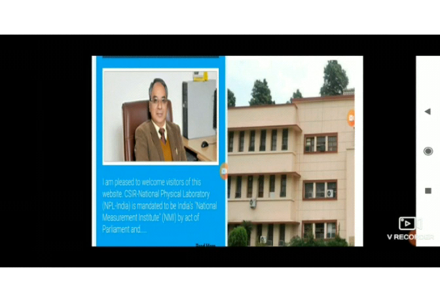The officers of this subdivision visit different places from time to time to ascertain the accuracy and efficiency of weights and balances. It is binding by law to use standard weights and measures. For the production, sales and repairs of weights and measures, the Weights and Measures subdivision grants licenses. The standards of the 6 fundamental units, viz. meter, kilogram, second, Kelvin, ampere and candela, are kept in the National Physical Laboratory at Delhi.